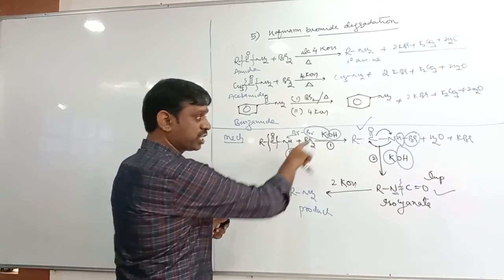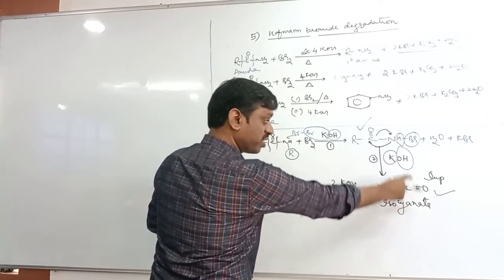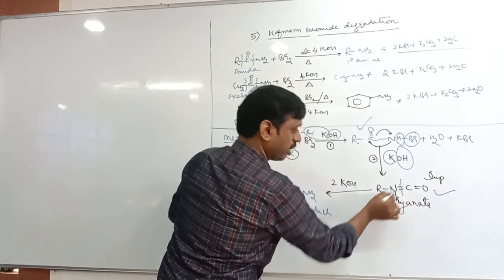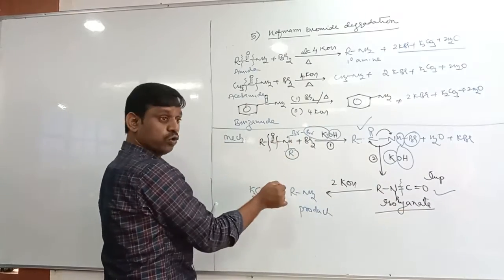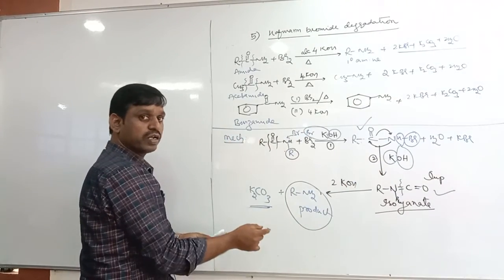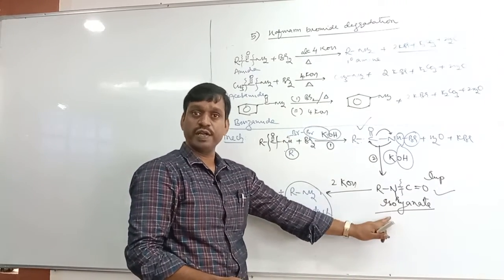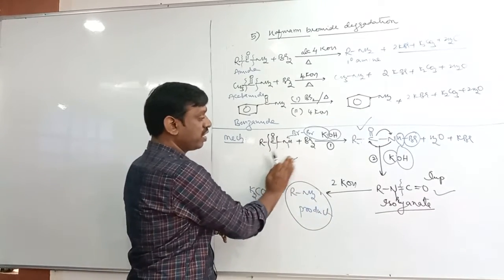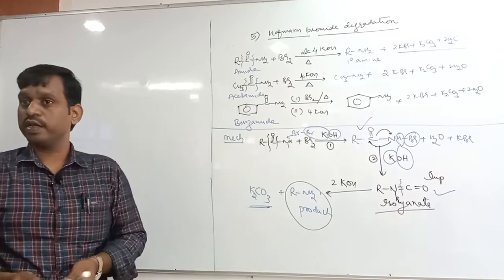If there is one R group, can you expect this intermediate? No. But can you expect this intermediate, if there is an R group here? No. That means the isocyanate intermediate will not come if there is an R group. Isocyanate is a must for this reaction as an intermediate. Therefore, isocyanate is not possible if there is an R group. Hence, secondary and tertiary amines cannot be prepared. So this method is used to prepare only primary amine.